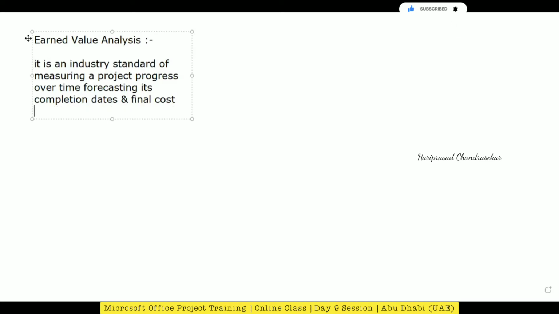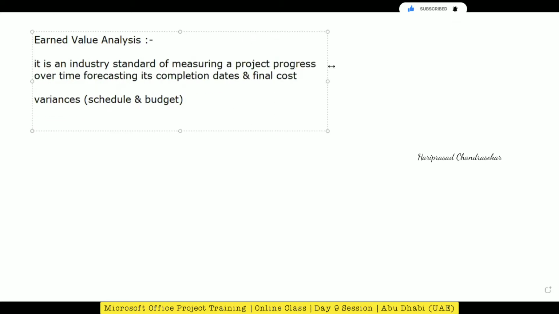They also study variances for schedule and also budget, which means they will try to study both the time and cost. This is what earned value analysis is.